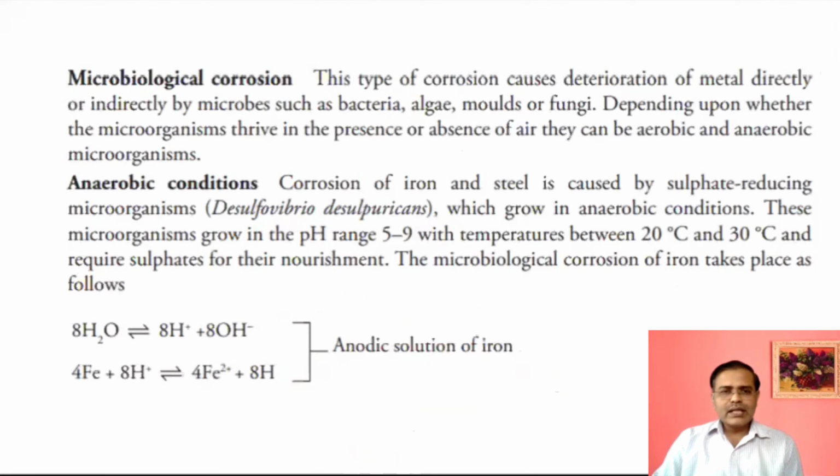Now, the next corrosion is microbiological corrosion. As the name implies, this type of corrosion causes deterioration of metal. It means destruction of metal directly or indirectly by various microbes. It means microorganisms, which may be various bacteria, algae, fungi, molds, etc. Depending upon whether the microorganisms are in the presence or absence of air, there are two types: aerobic condition and anaerobic condition. What is meant by aerobic condition? Aerobic means in the presence of air, and anaerobic means in the absence of air.